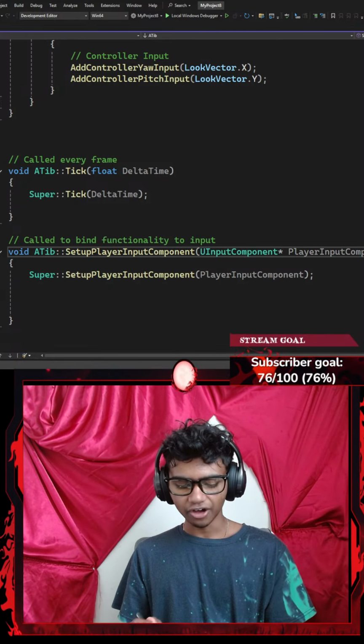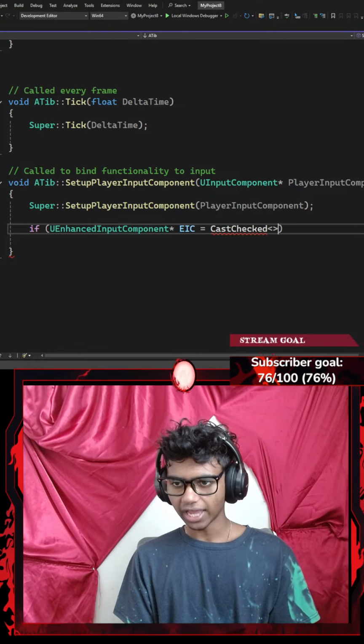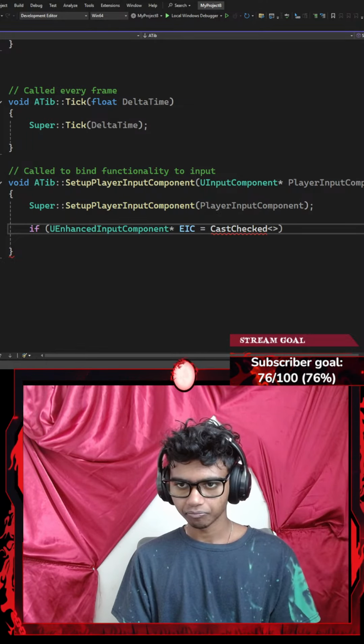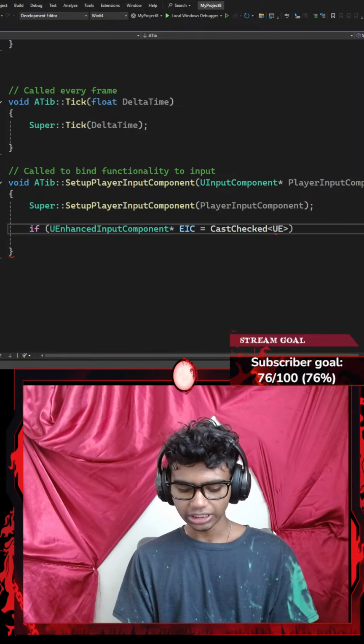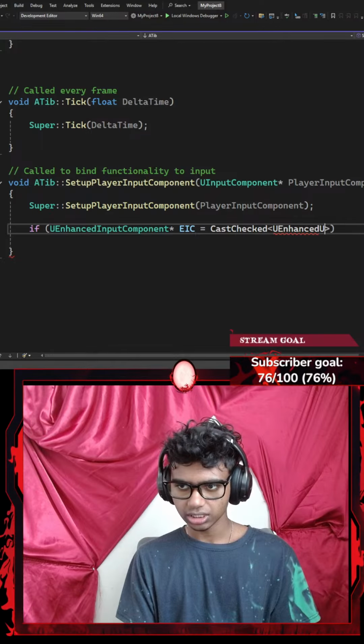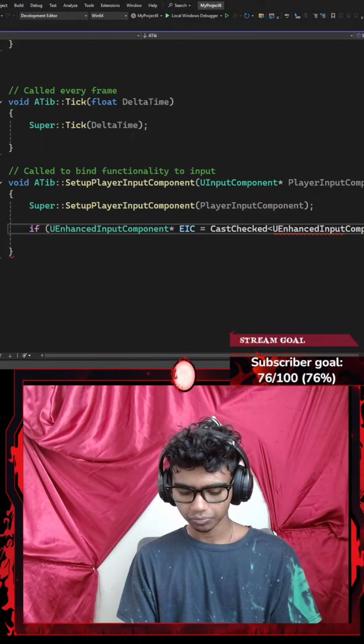Okay, now I'm going to go with something like an if statement. I'm going to check if my UEnhancedInputComponent, which is going to be represented by a pointer, called something like EIC, is equal to, let's say, something like CastChecked, with a pair of angle brackets, that is going to be something like my UEnhancedInputComponent.